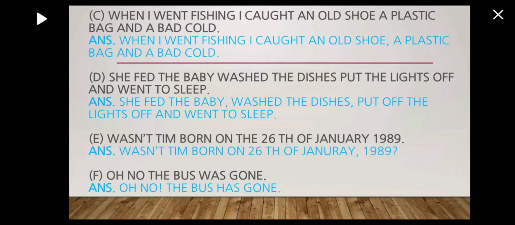Next, when I went fishing, I caught an old shoe, a plastic bag, and a bad cold. So we'll write: when I went fishing, I caught an old shoe, comma, a plastic bag, and a bad cold. She fed the baby, washed the dishes, put the lights off, and went to sleep. So we'll write: she fed the baby, comma, washed the dishes, comma, put the lights off, and went to sleep. Full stop.